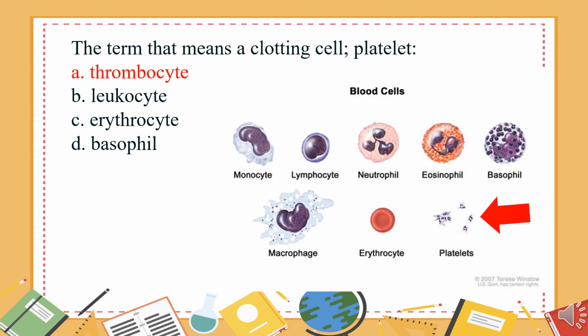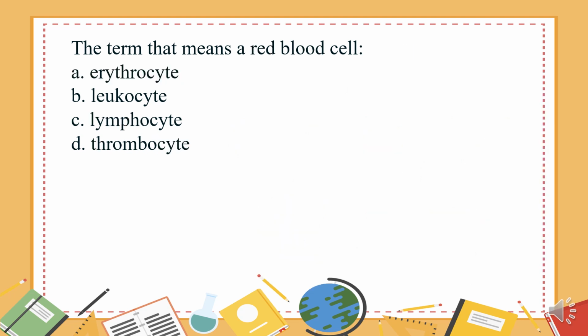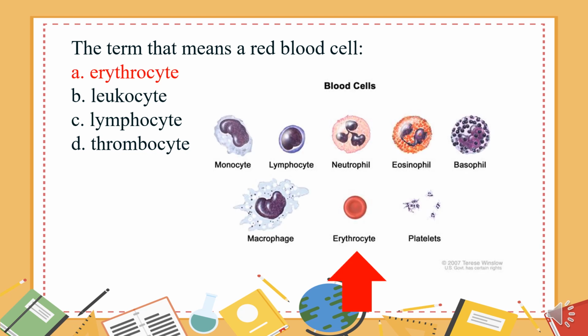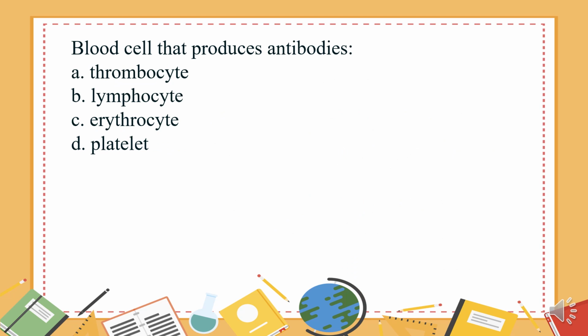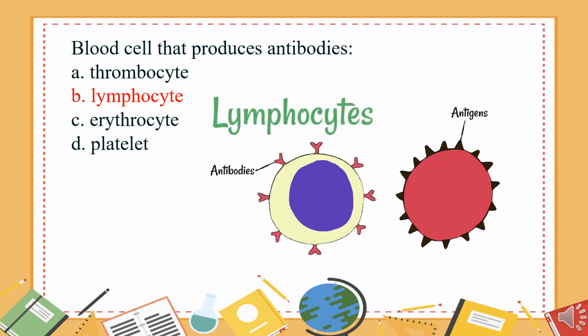The answer is A. Thrombocyte. The term that means a red blood cell: A. Erythrocyte. B. Leukocyte. C. Lymphocyte. D. Thrombocyte. The answer is A. Erythrocyte. Blood cell that produces antibodies: A. Thrombocyte. B. Lymphocyte. C. Erythrocyte. D. Platelet. The answer is B.